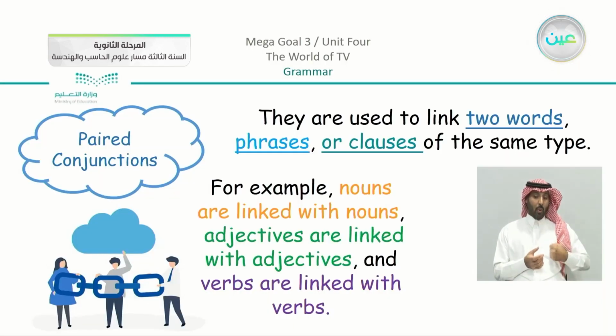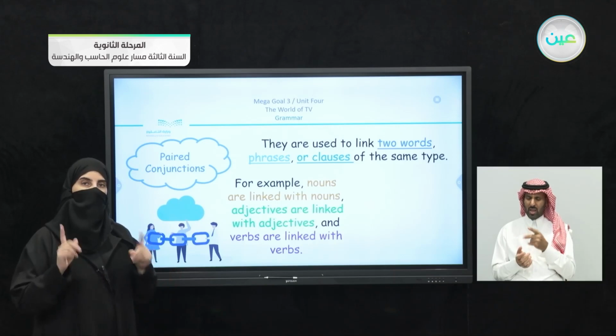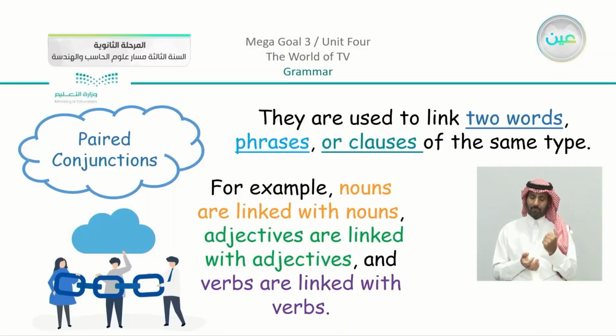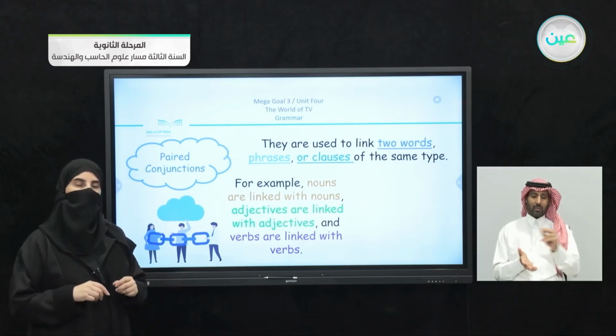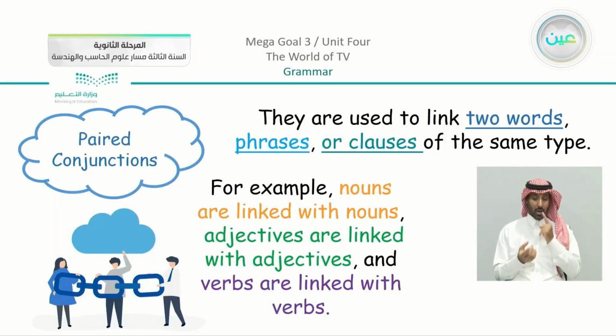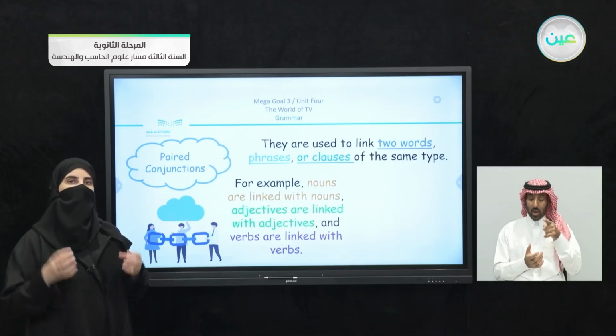Do you see the examples I gave you when I said sci-fi and horror are not my cup of tea? They are nouns. Or adjectives linked with adjectives, when I said animations are suitable and enjoyable at the same time. Both are adjectives. Or you can link verbs with other verbs. The basic thing to know is that you have to link the same type together.